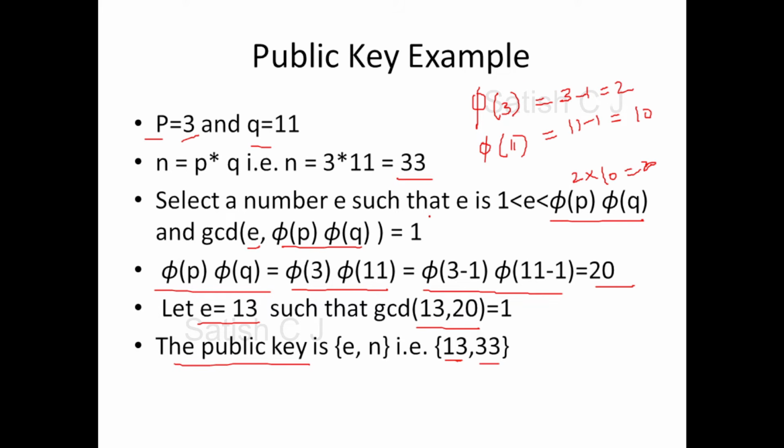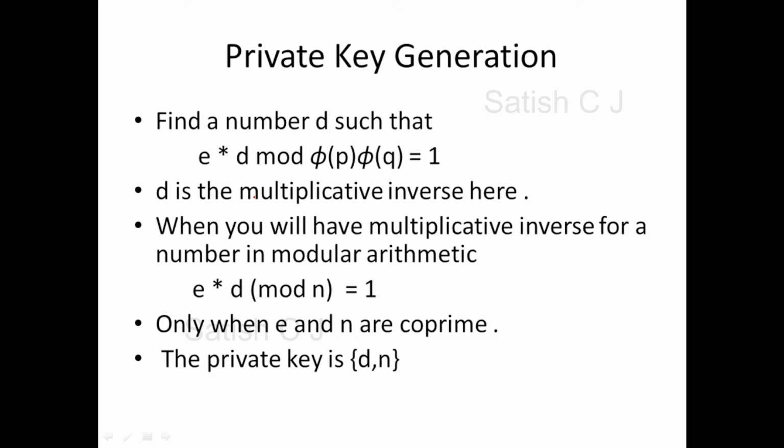The next step is to generate a private key. Let's see how to do that. These are the steps in the private key generation. We are going to find the value of d such that e star d mod pi of p into pi of q will lead us to 1. We know e, computed in the previous slide, and we know pi of p and pi of q. So we select d such that e star d mod pi of p into pi of q gives us 1. d is otherwise called the modular multiplicative inverse here. So d will be our private key.